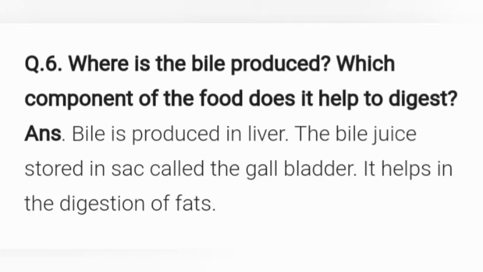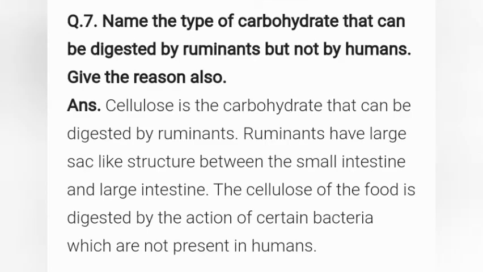And the seventh question is: name the type of carbohydrate that can be digested by ruminants but not by humans. Give reasons also. Cellulose is the carbohydrate that can be digested by ruminants. Ruminants have a large sac-like structure between the small intestine and large intestine. The cellulose of the food is digested by the action of certain bacteria which are not present in the human body.